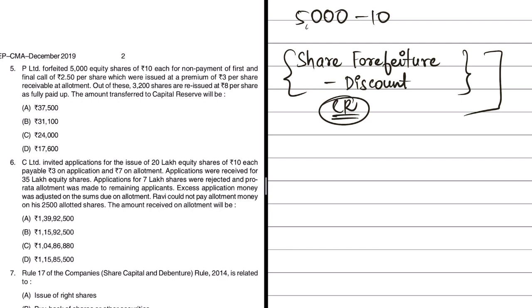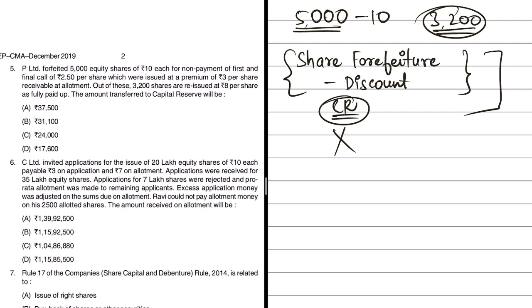But the problem here is, even though the number of shares forfeited is 5,000, out of that reissued shares is only 3,200. So we'll have to calculate the forfeiture amount only to the extent of 3,200 and then arrive at the amount to be transferred to capital reserve. Because if the forfeited shares are not reissued, then it cannot be transferred to capital reserve, because in future you may reissue those shares at discount. So we do not know at what rate you will issue. So therefore we will not touch those shares which are not reissued.